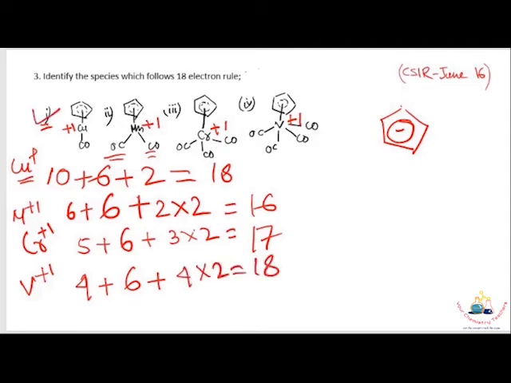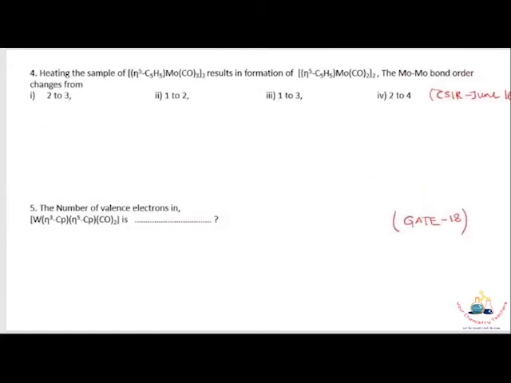So complex 1 and complex 4, the copper and vanadium complexes, show the 18 electron rule. Next question: on heating the sample, a binuclear molybdenum complex forms another binuclear molybdenum complex, but the carbonyl number is changing. The question is to count the metal bonding, actually molybdenum bonding, for each case.